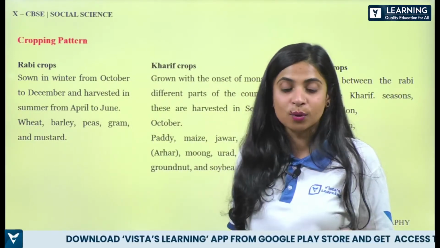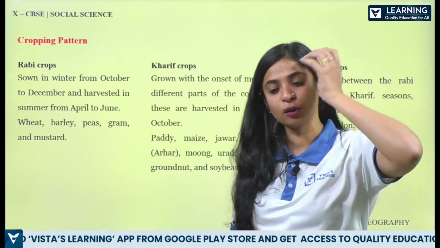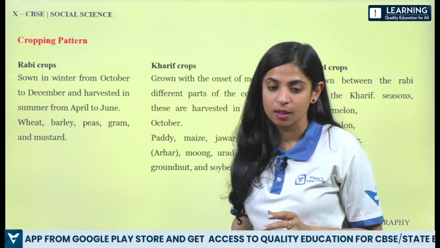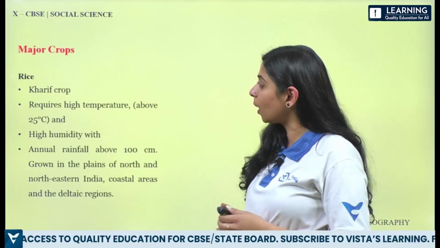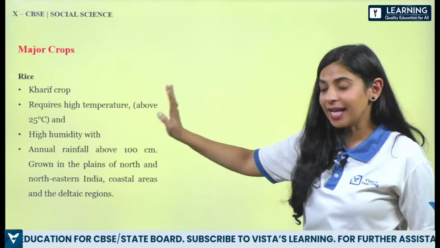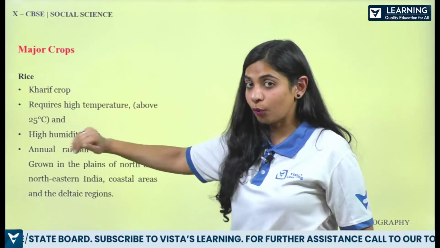These are the seasonal fruits like mangoes. So these are the crops known as zaid crops. So I hope if cropping pattern is done, let's move forward with the major crops. Now we have rice. Now rice is a Kharif crop. You just learned what is a Kharif crop.